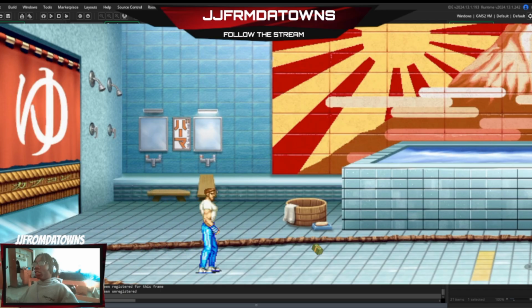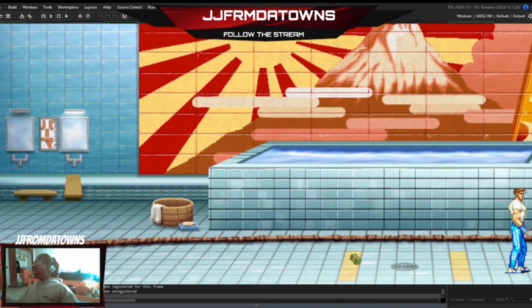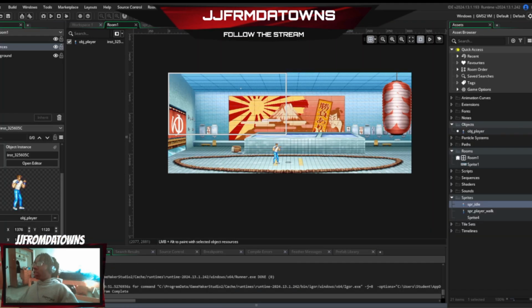Now, the player is actually pretty slow, and we need to fix the viewport's border. Let's make the player a little bit faster.